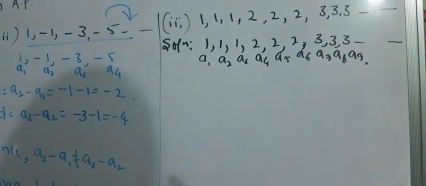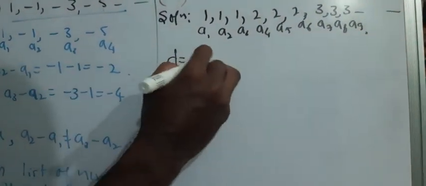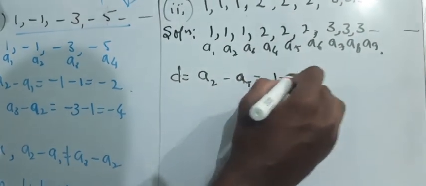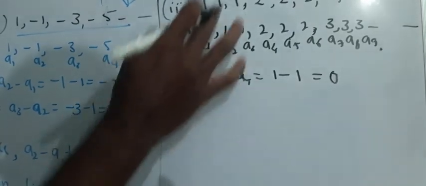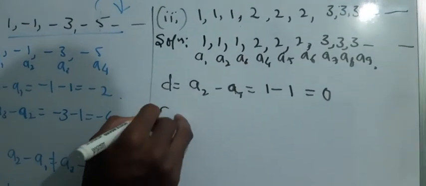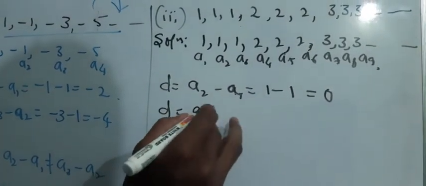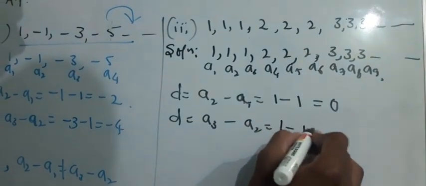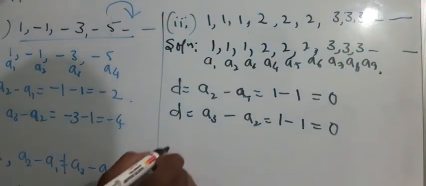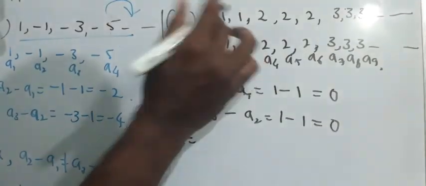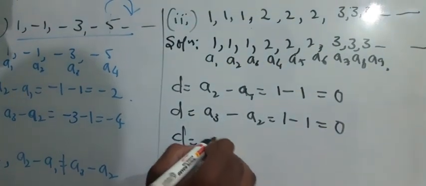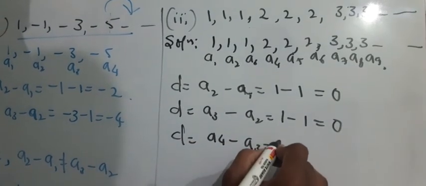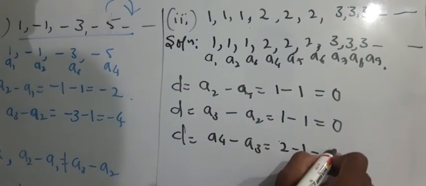Now, D is equal to A2 minus A1, which is equal to 1 minus 1, which is equal to 0. Next, D is equal to A3 minus A2, that is 1 minus 1, 0. Next, D is equal to A4 minus A3, which is equal to 2 minus 1, which is equal to 1.